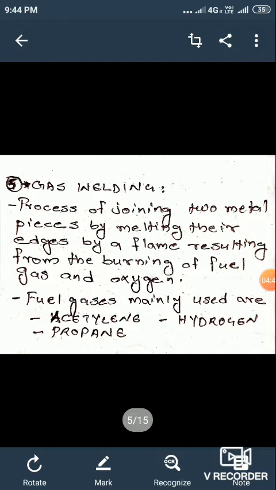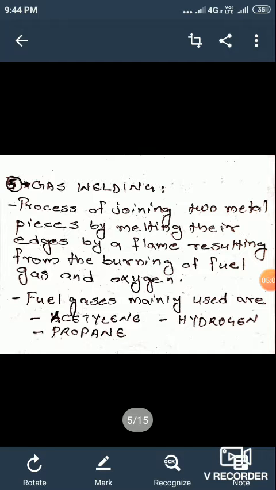This reaction occurs near the end of the torch tip.